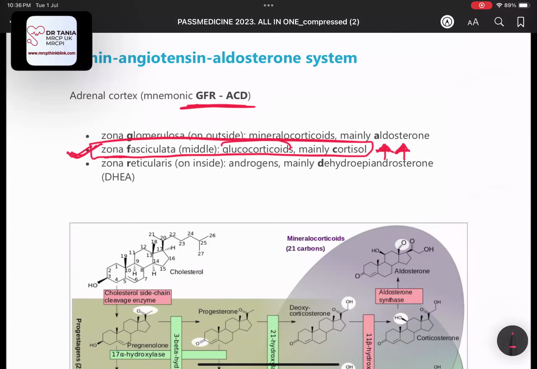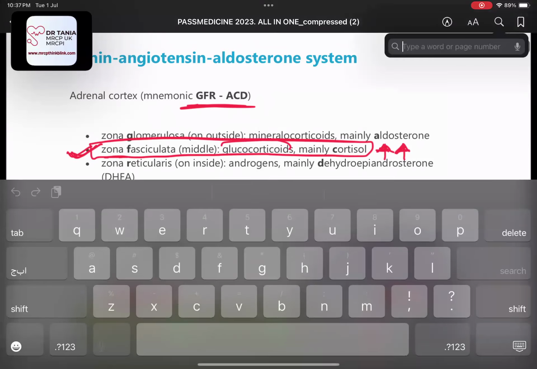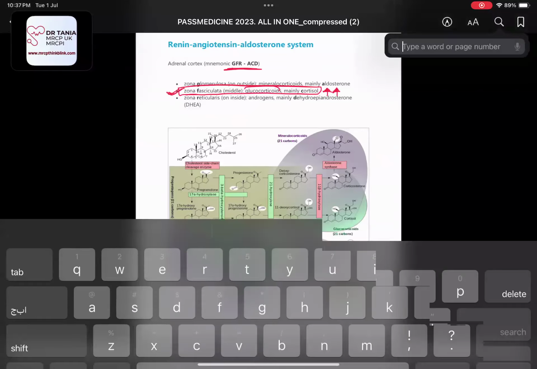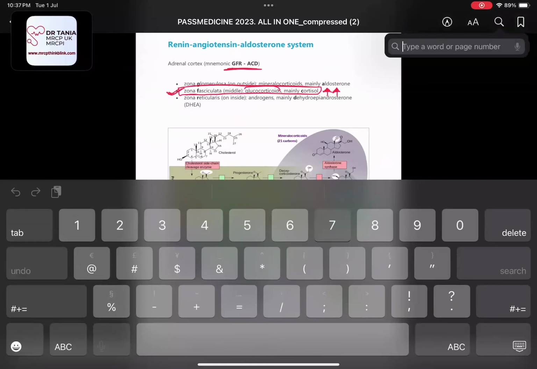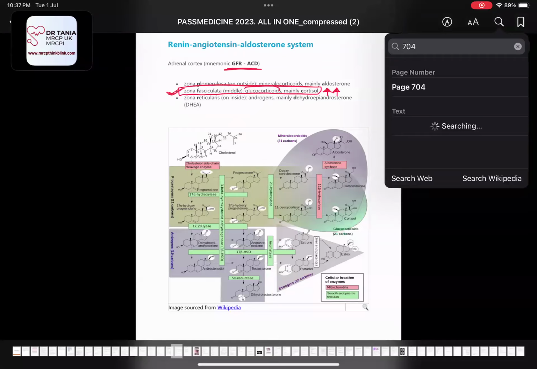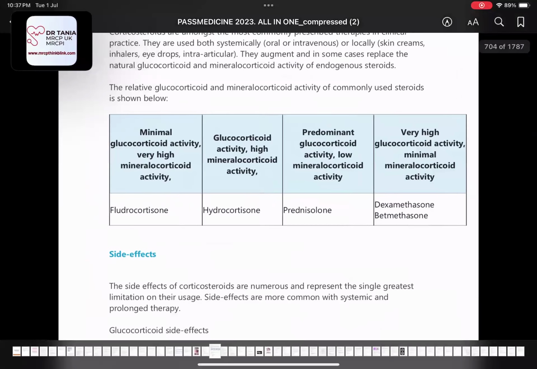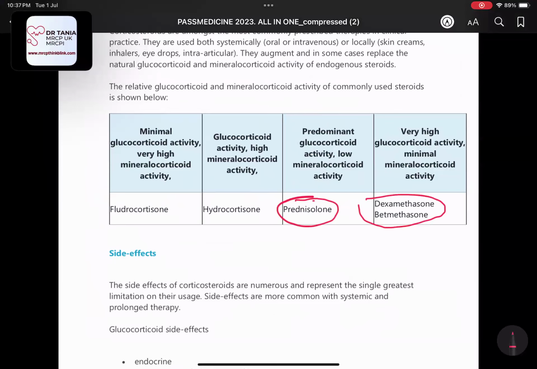Now, I was telling you that dexamethasone and betamethasone are also glucocorticoids, not only cortisol. Why am I telling this? This will be needed in your investigation part, so you need to understand that. Prednisolone, dexamethasone, betamethasone have very high glucocorticoid activity.